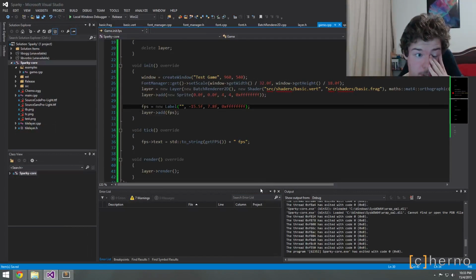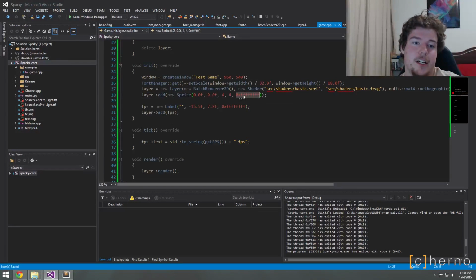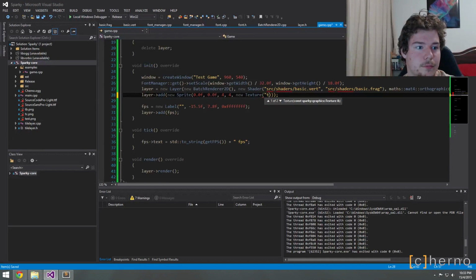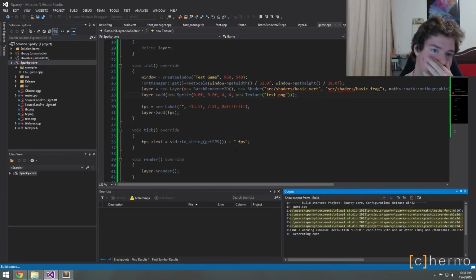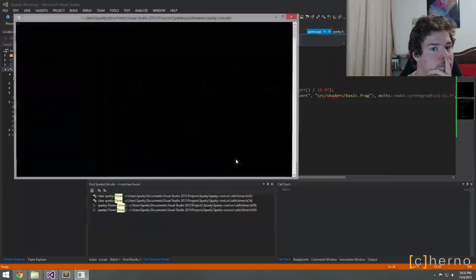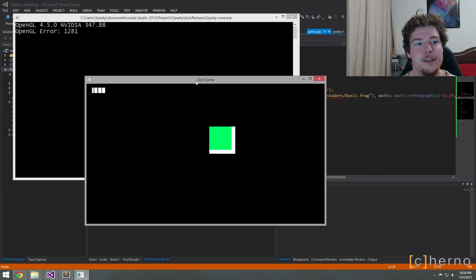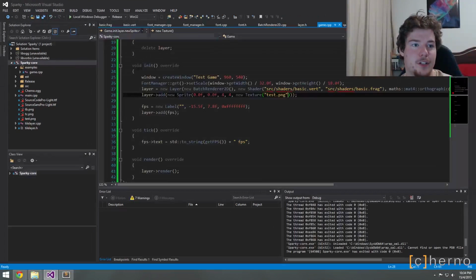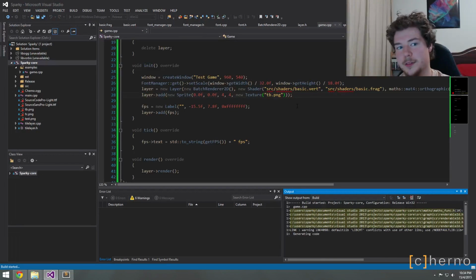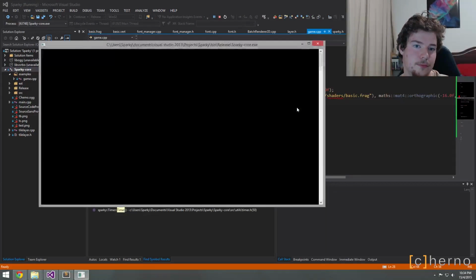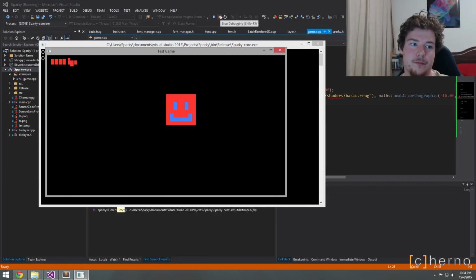I could add a texture pretty easily as well. We've got a test texture, right? If I wanted a texture, I just go new texture, test.png. And that should just work. You can see it did. What's another different texture that I could try? tb.png, for example. No problem. There you go. Ooh, problem.